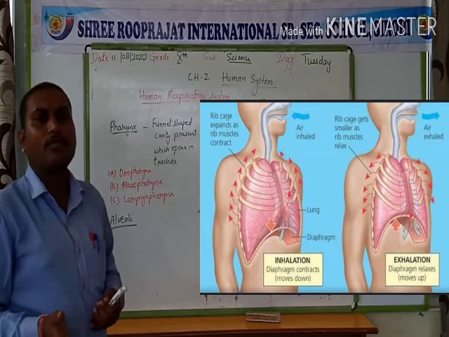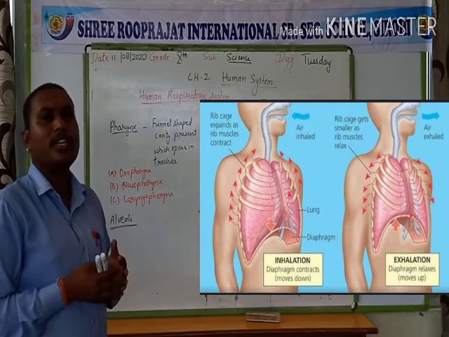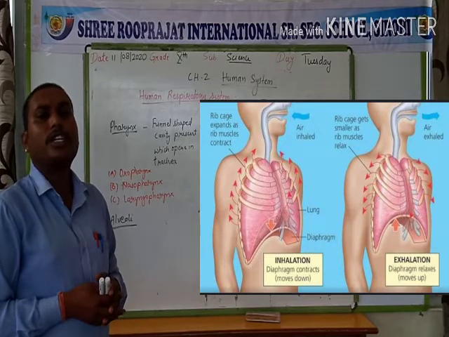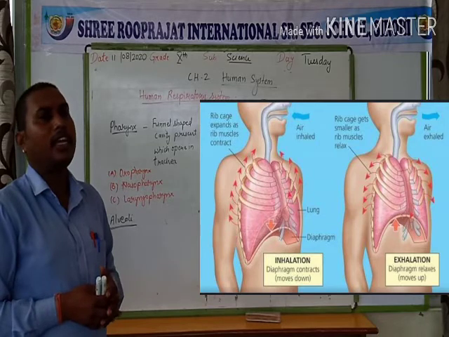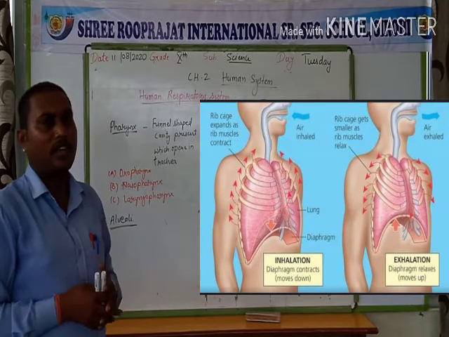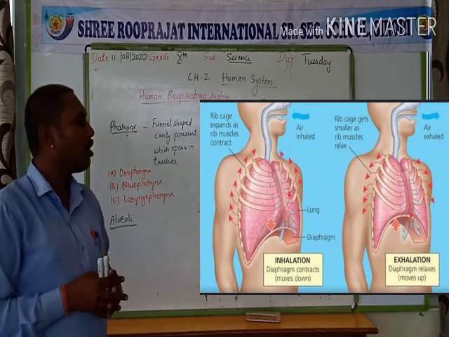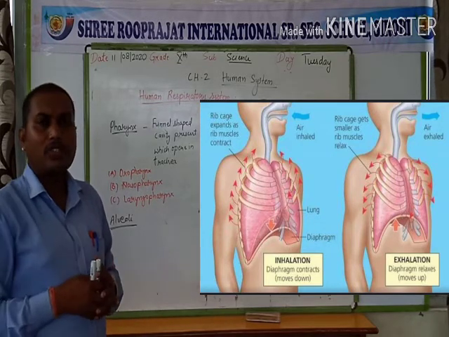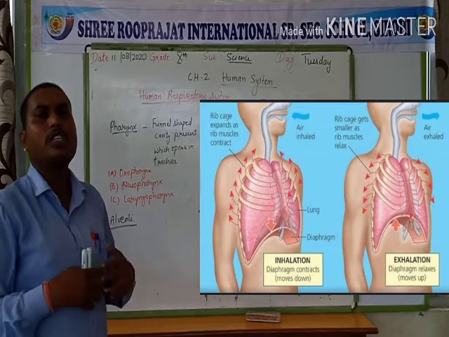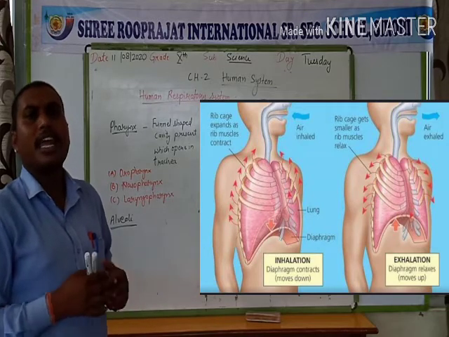Now when the diaphragm goes inward, the surface area of the chest cavity decreases, and due to that the pressure of air inside the lungs increases. As the pressure of the air inside the lungs increases as compared to the outside, the air from inside goes outside. That process is known as exhalation.